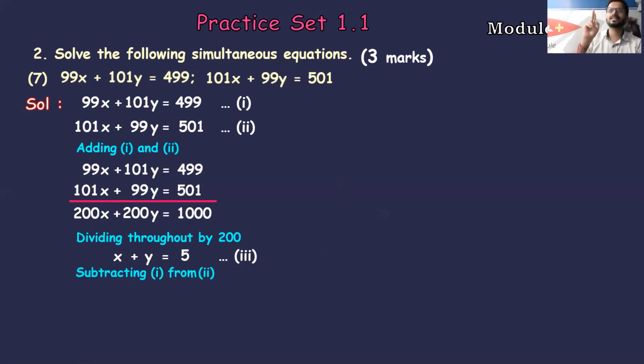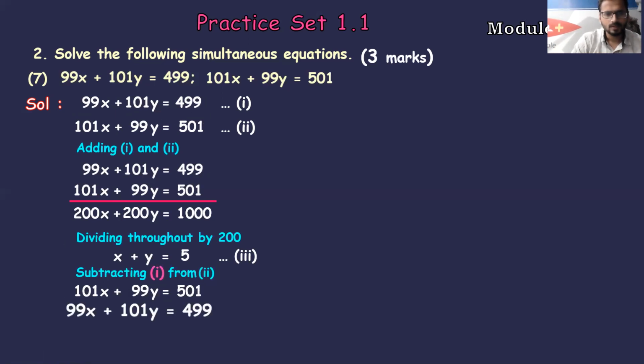Next, AS. S stands for subtraction. So we'll subtract equation 1 from 2. I want the equation whose x coefficient is greater to be on the above side, compared to the equation which we are going to write on the below side. So in subtracting equation 1 from 2, whatever comes before 'from' has to be written on the downward side, and whatever comes after 'from' has to be written above.